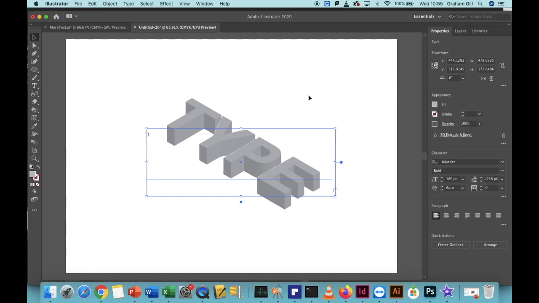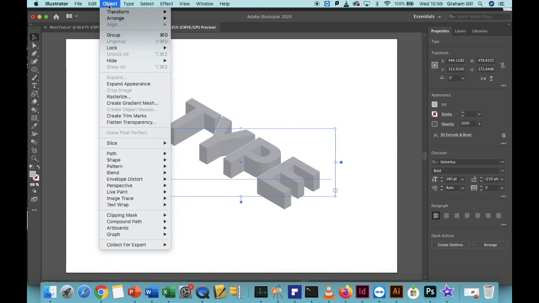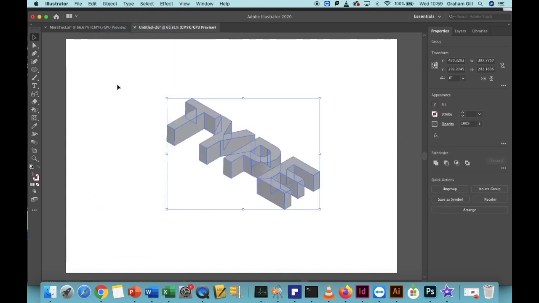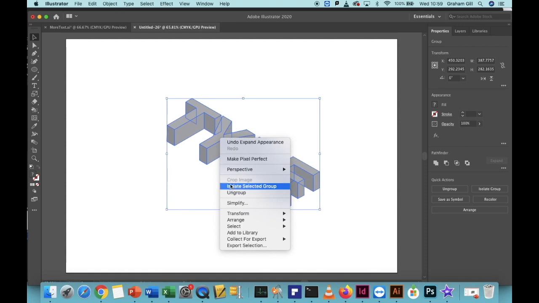Now we need to convert this text into individual images. To do this, click Object, Expand Appearance. This has converted the text to an actual image. Now right-click on the text and click Ungroup.